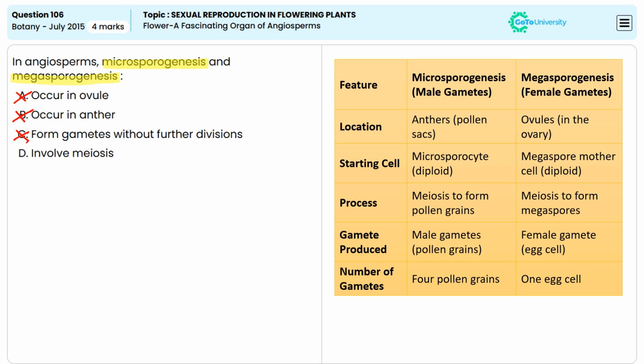And that makes option D the correct answer. Both microsporogenesis and megasporogenesis undergo meiosis to produce the gametes. So the correct answer is option D, involve meiosis.